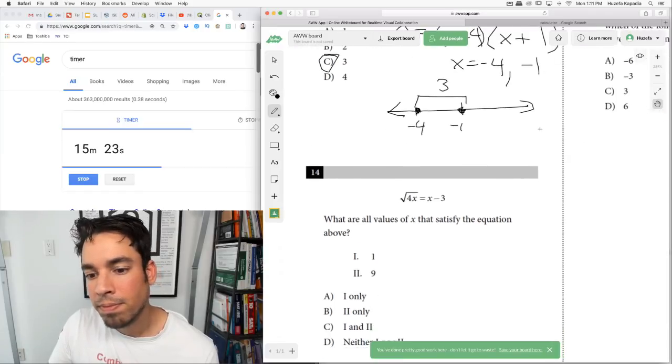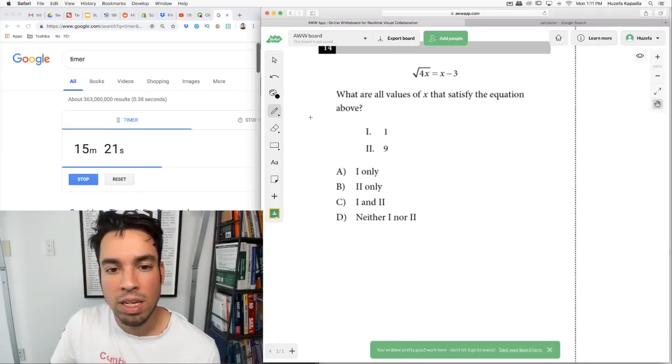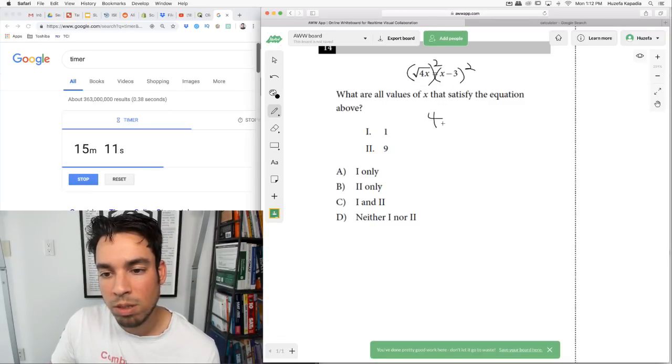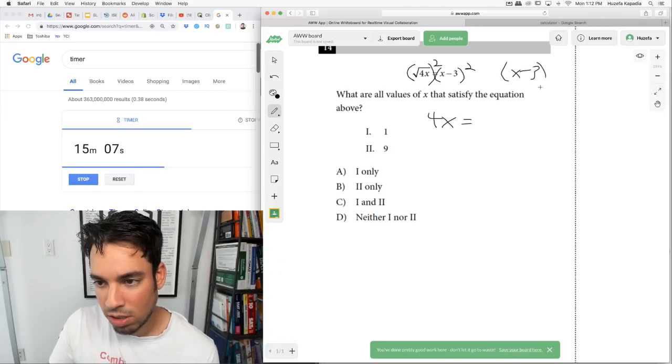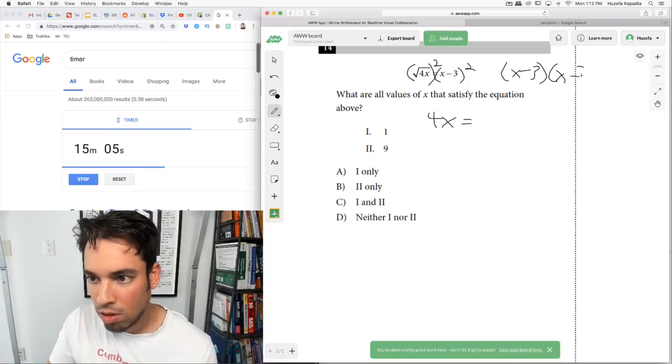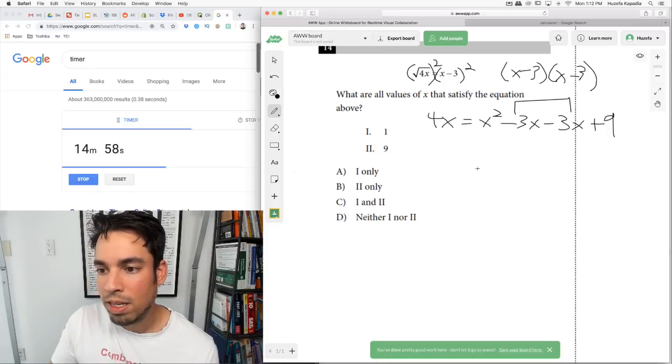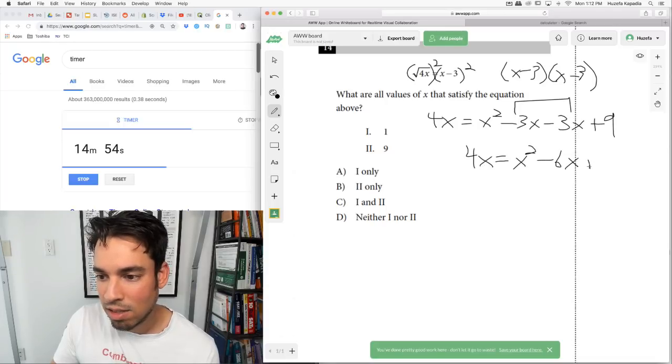Next. What are all the values of x that satisfy this equation? Solve for x. First of all, I don't like this square root, so I'm going to square both sides, but don't forget to FOIL. The square root of 4x squared just becomes 4x. And this becomes (x minus 3) times (x minus 3), which is x squared minus 3x minus 3x plus 9. Combining like terms, 4x equals x squared minus 6x plus 9.